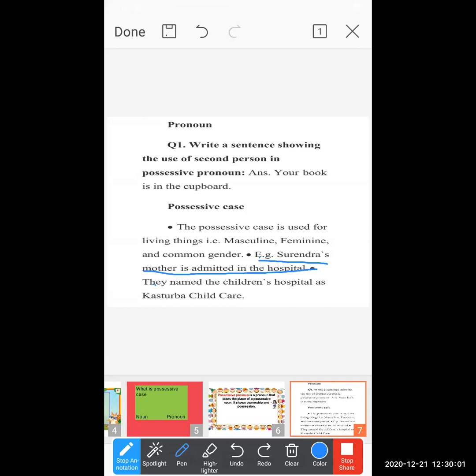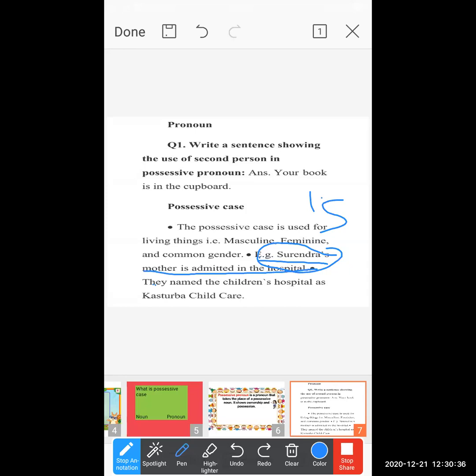Now with the name Surendra's, one more thing you should observe: apostrophe s is there. Apostrophe s is there because the second person gives the information that Surendra's mother is admitted in the hospital. So when you are talking about someone else, where you give information about someone else with the name, you have to add apostrophe s.